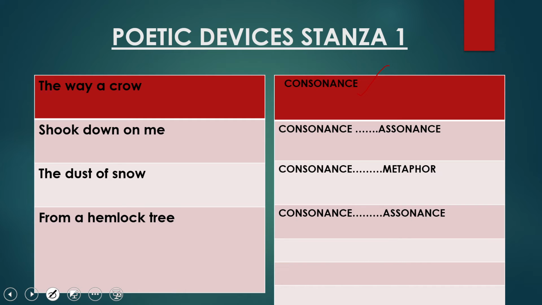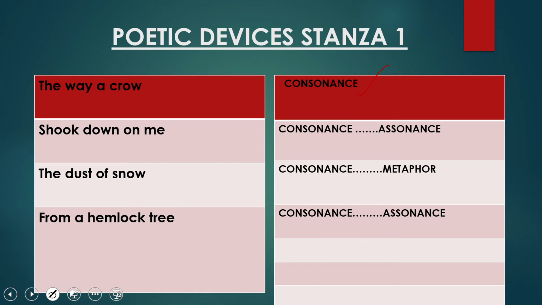And what is consonance? Consonance is the repetition of the consonant sounds in the beginning, middle, or at the end of two or more consecutive words in a line. Consecutive means साथ में लगते हुए words. दो या दो से ज़्यादा साथ में लगते हुए words किसी एक लाइन में जब मिलते हैं और जिनका sound क्या होता है? Consonant sounds. And the consonant sounds are the sounds other than vowel sounds. It is the example of consonance.